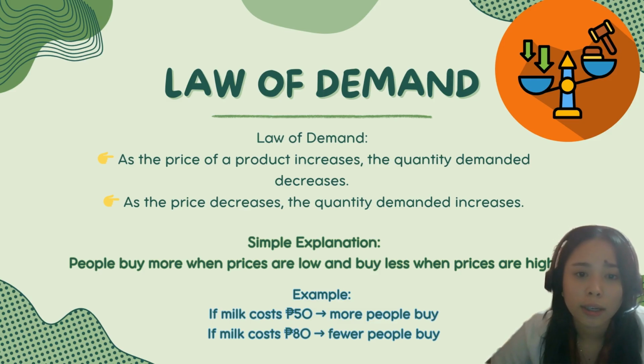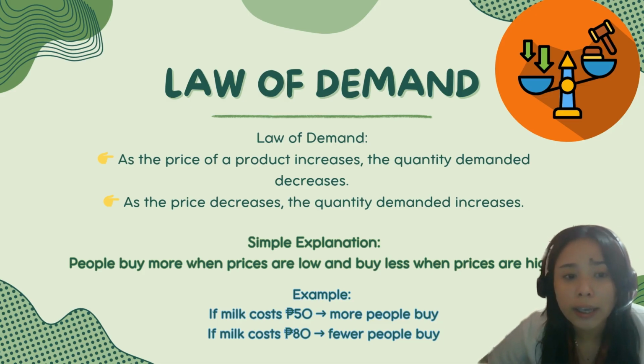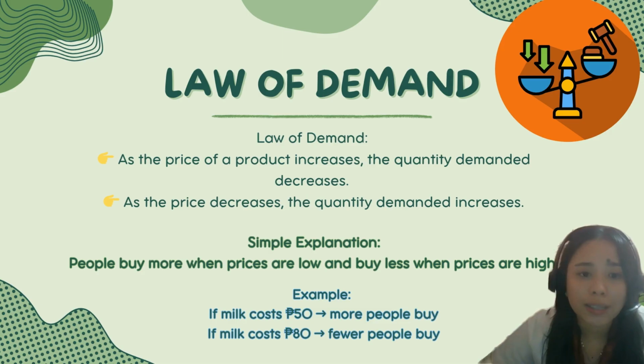So the quantity demanded may lower because of the capability of purchasing something and the affordability. When prices are low, products become more affordable, so more consumers are willing and able to buy them. But when prices are high, fewer people can afford the product, so fewer units are bought.